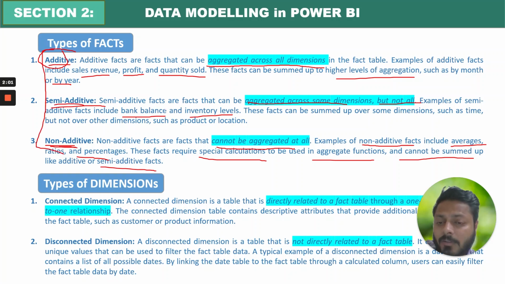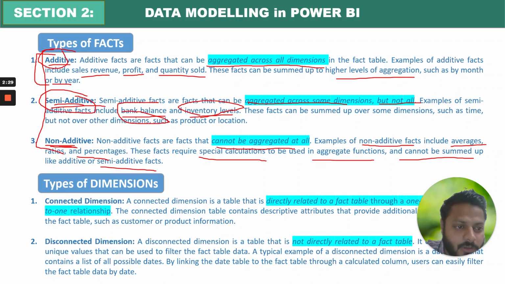In semi-additive, one of the most important concepts is inventory and bank balance. If you want to work on inventory dashboards or finance dashboards, you will work on this concept. In additive, you will have simple sales, revenue, or profit, or quantities, whatever. All the measures which can be calculated are additive. In non-additive, you need to remember averages, ratios, and percentages. These are the kinds of non-additive facts.